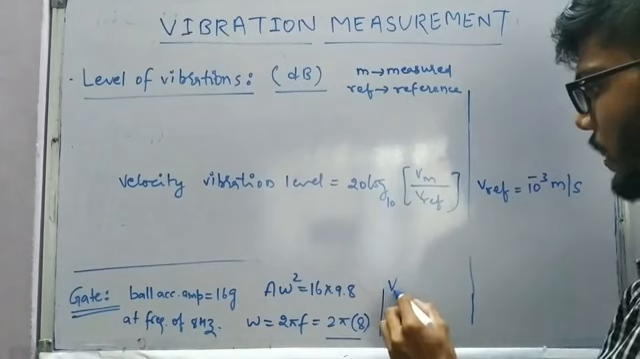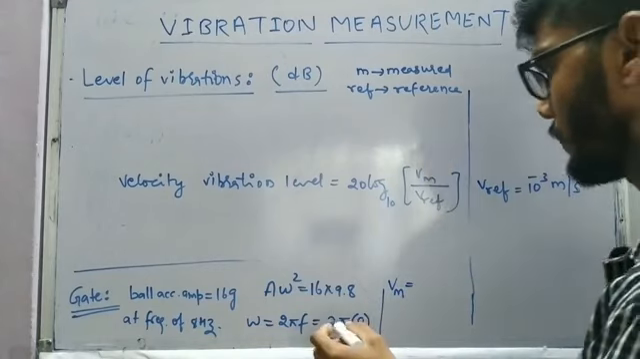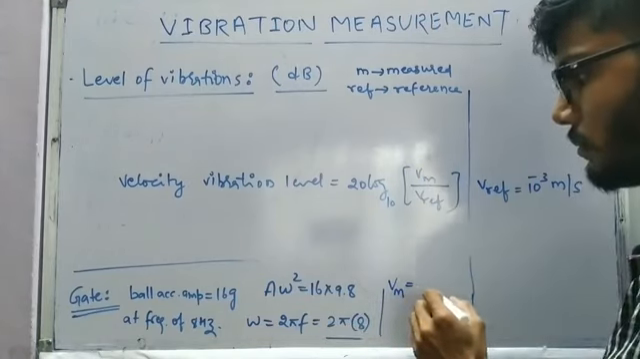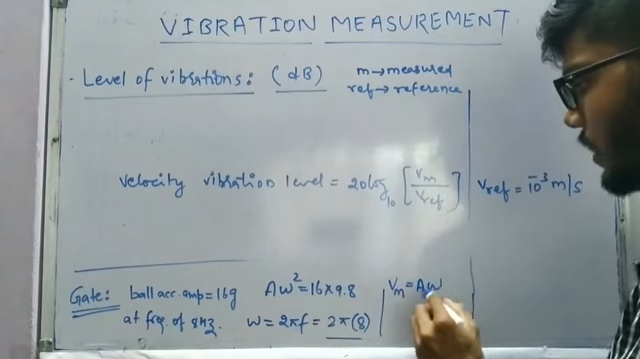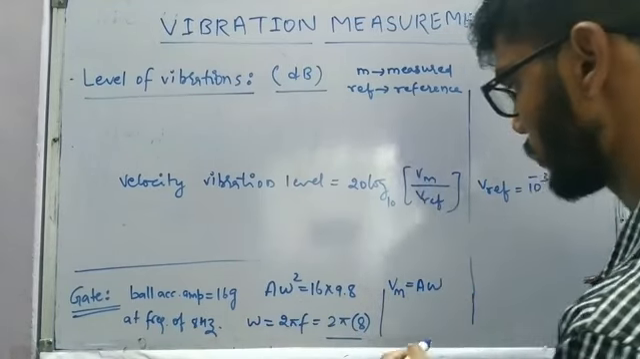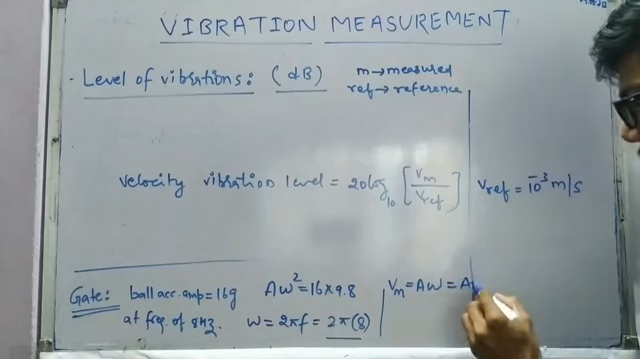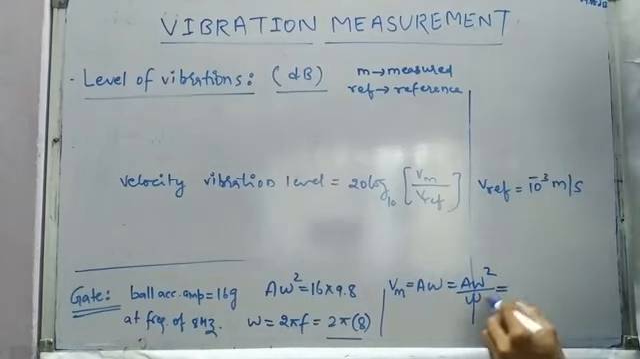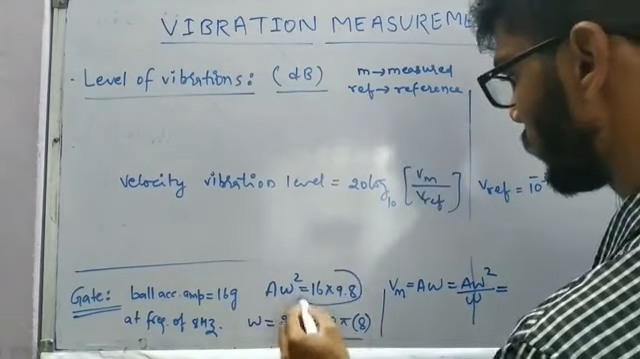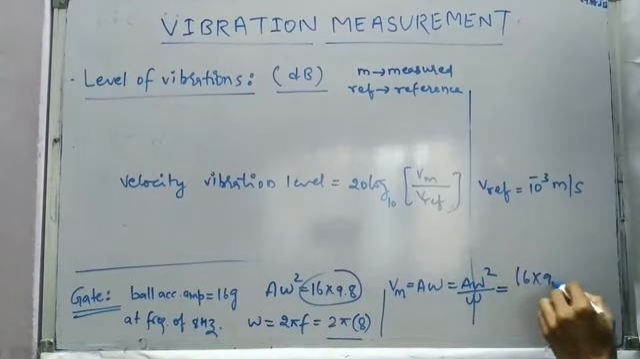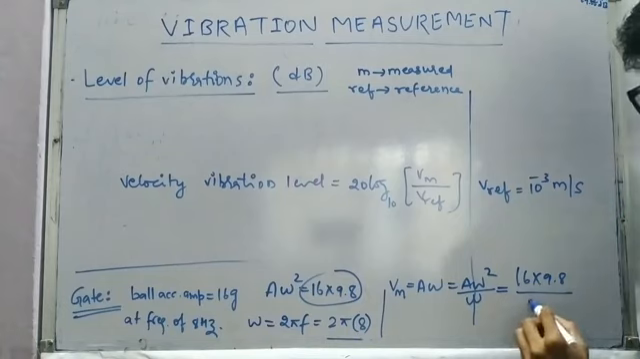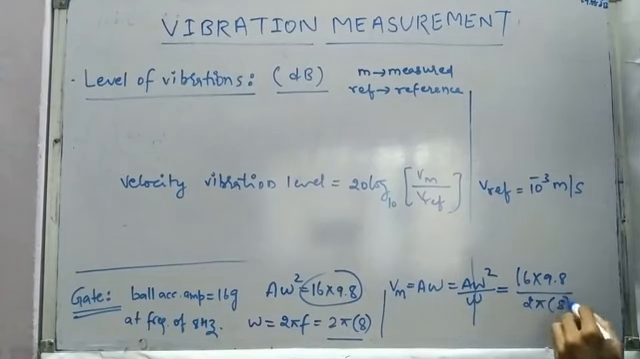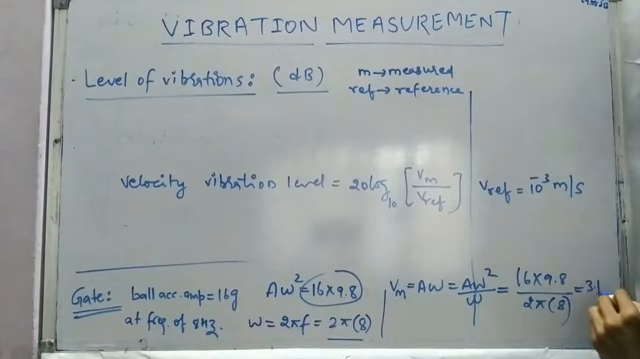So Vm, the amplitude of vibration due to velocity, is given as A omega. So we have to divide this A omega square by omega. This is nothing but A omega square by omega, right? So omega omega gets cancelled, so it is A omega. So A omega square has the value 16 into 9.8, divided by omega, 2 pi into 8. This is going to come out as 3.119 meter per second.